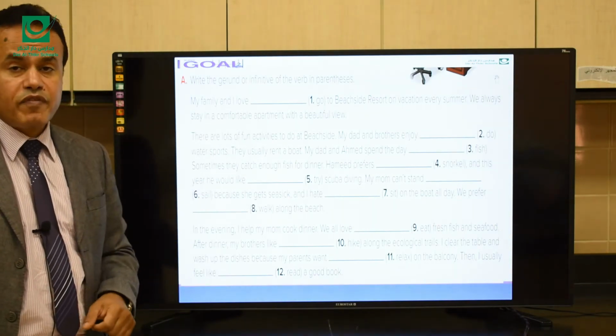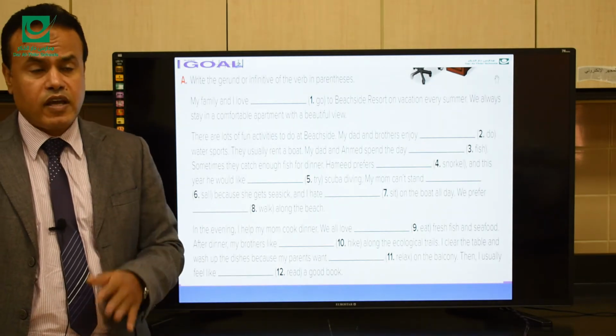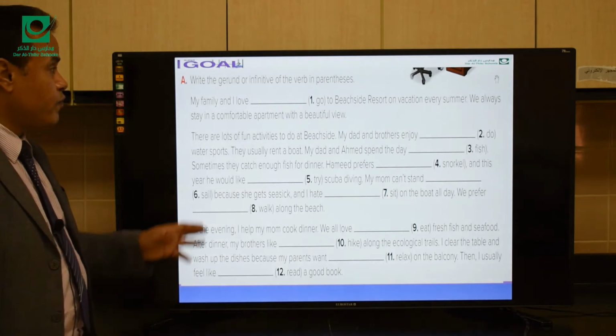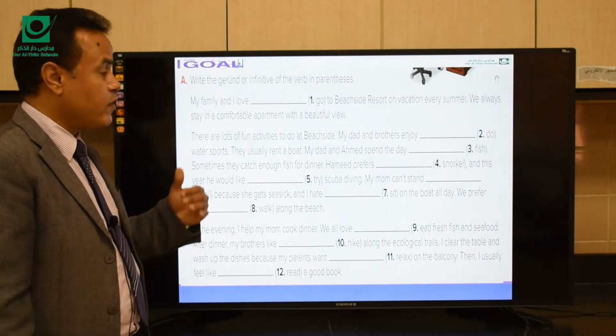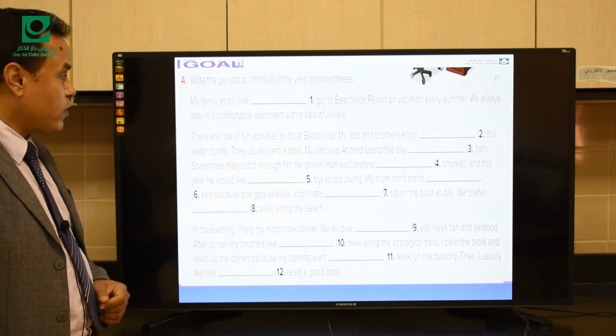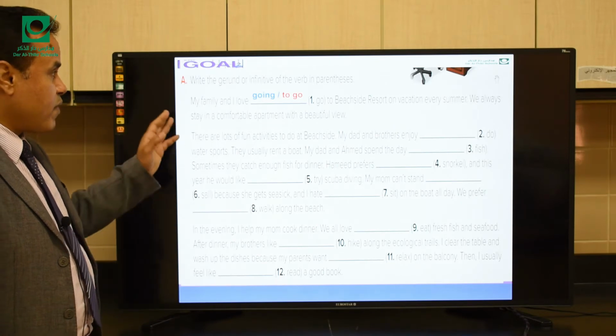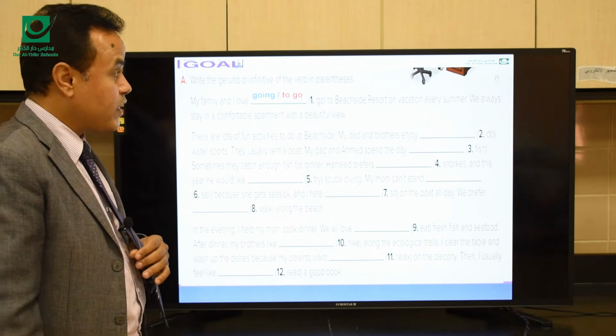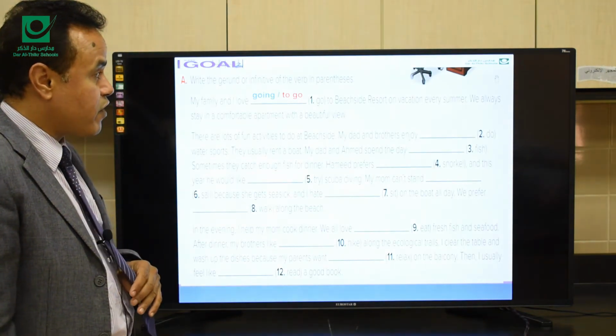Love here is a common verb. After love, we can use infinitive or gerund. So, my family and I love going or to go. We love what? Going or to go. Both are correct here. My family and I love going or to go to beachside resort on vacation every summer.